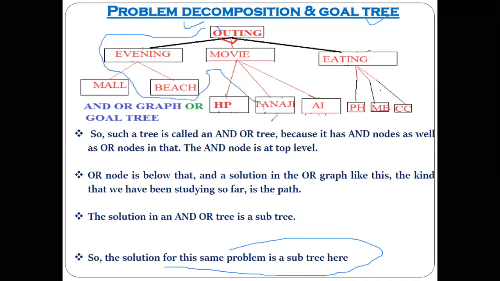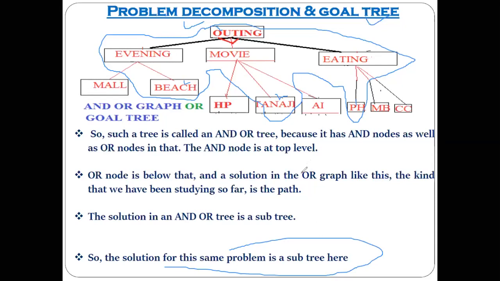For example, if you choose like this. Yes or no? Yes, sir. Understood. So instead of a path, you can get a subtree as a solution also. Okay, if the beach is chosen here, then from this the Tanaji movie is chosen, and from this the Pizza Hut is chosen. Understood? Yes, sir.